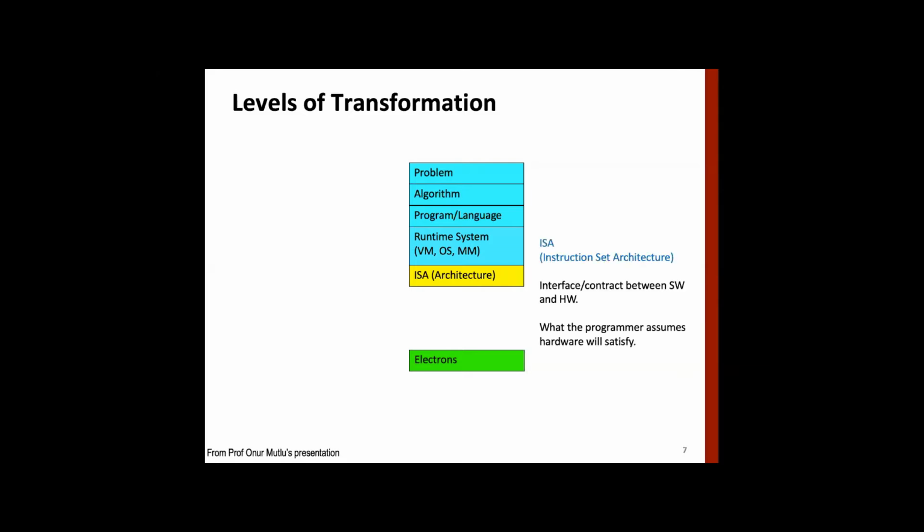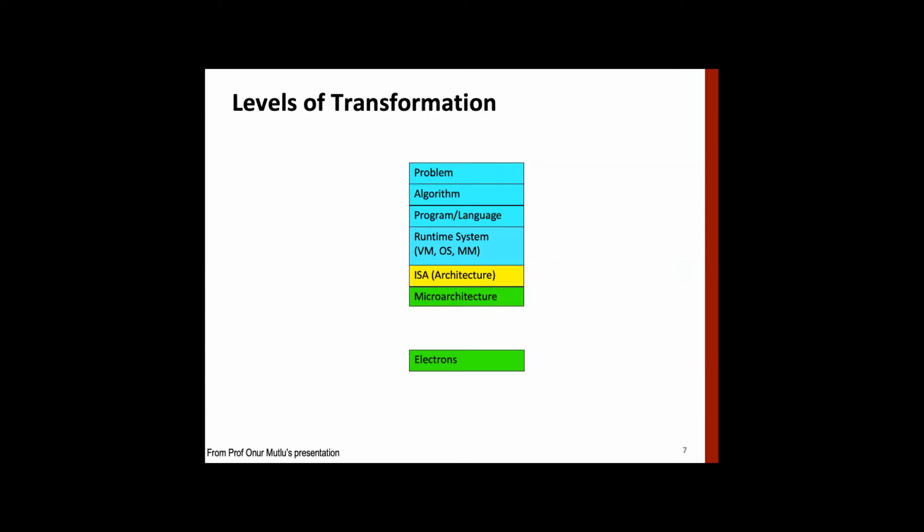So ISA is the interface between software and hardware, and what a programmer assumes, the corresponding hardware has to do. It means that ISA will tell everything about the system that a programmer can use. All right, but what is underneath is not visible to the programmer. This is the implementation of ISA, which is called microarchitecture.